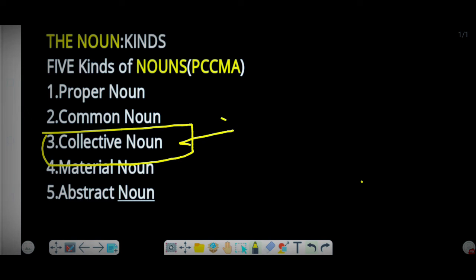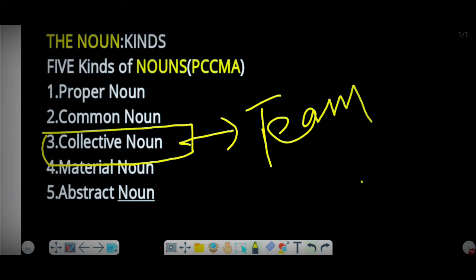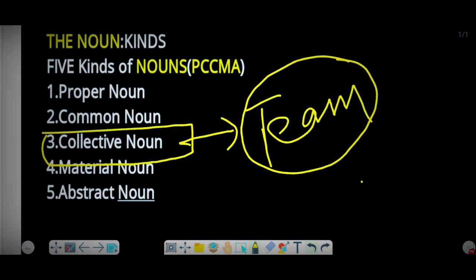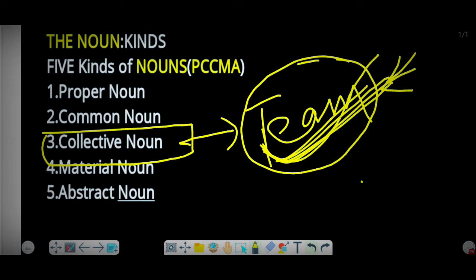So it tells us about a team. In the team, there are many players, and with the combination of many players it becomes a team. The team of cricket, the team of football, the team of hockey, and the team of badminton, and so on. So that is how it tells us about a collective noun. When it tells about the collection of any group of people, as a whole, that is called collective noun.